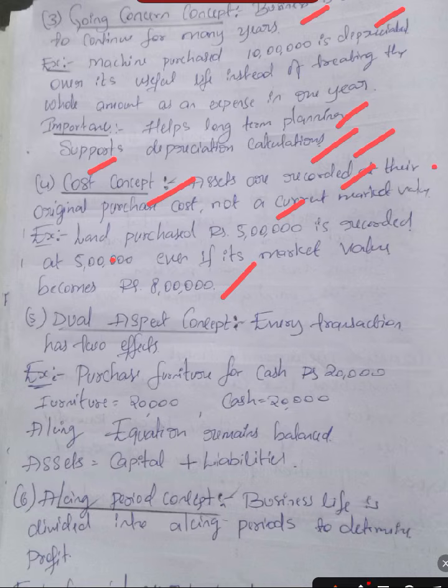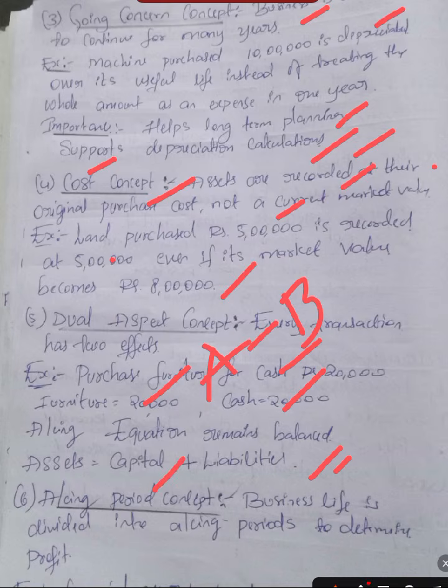Dual aspect concept. Dual aspect means two aspects, for example A and B. Every transaction has two effects, yes or no? So, furniture purchased for cash 20,000: furniture 20,000, cash 20,000. Both are the dual aspect concept. Now, the accounting equation remains balanced: assets equal capital plus liabilities.